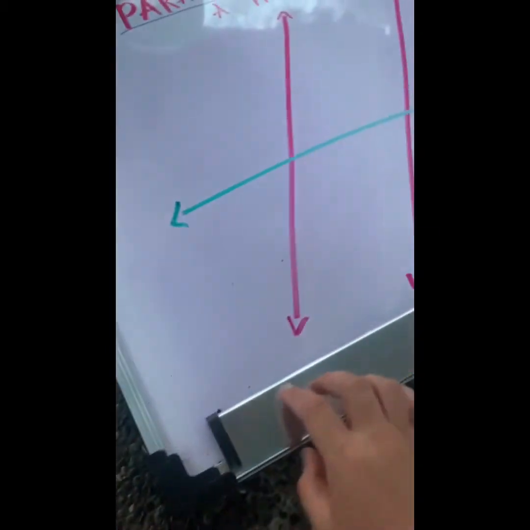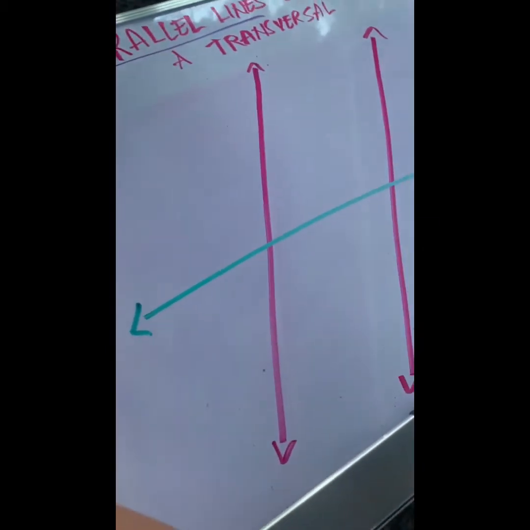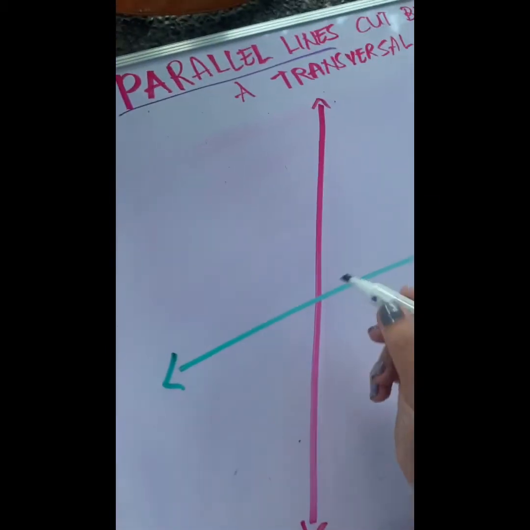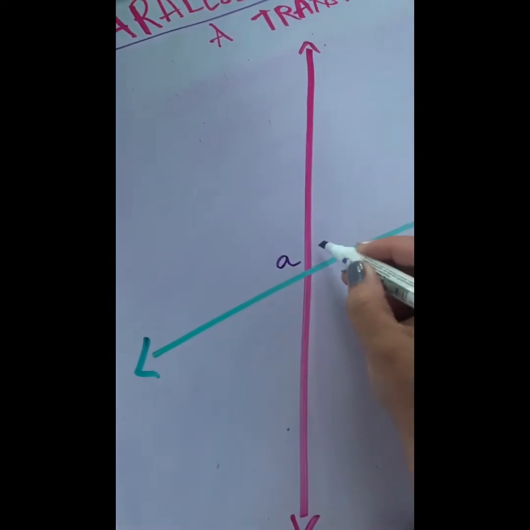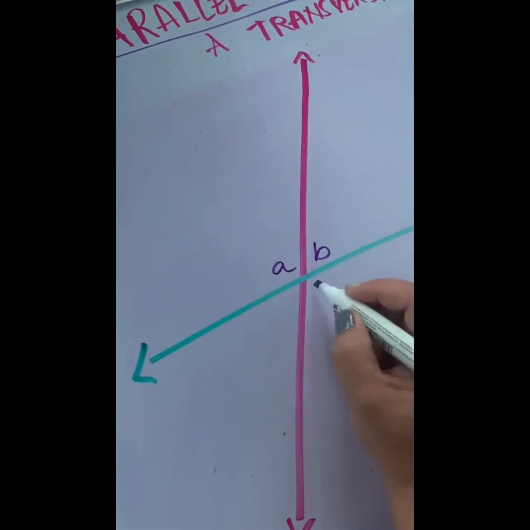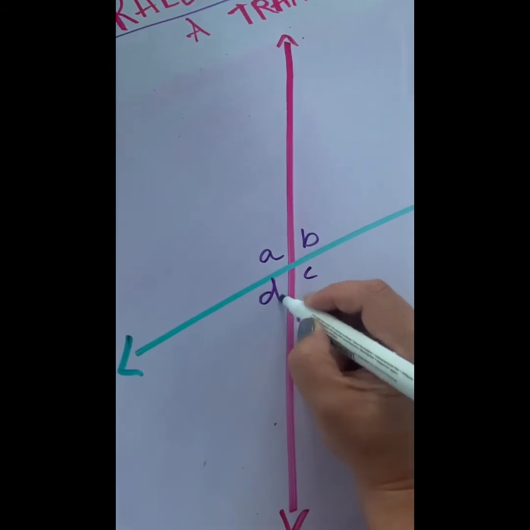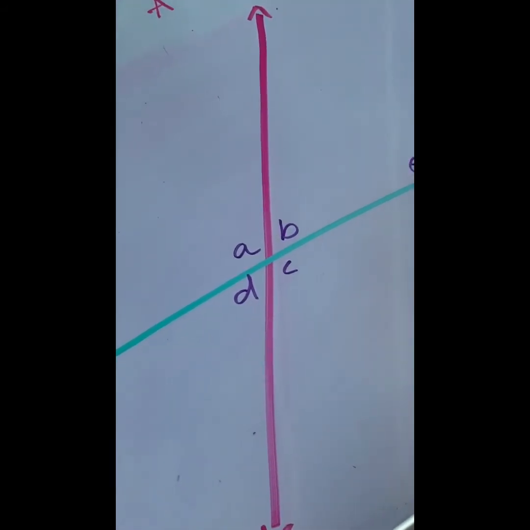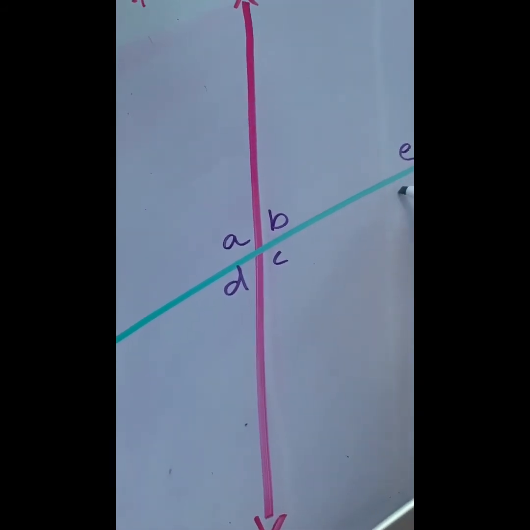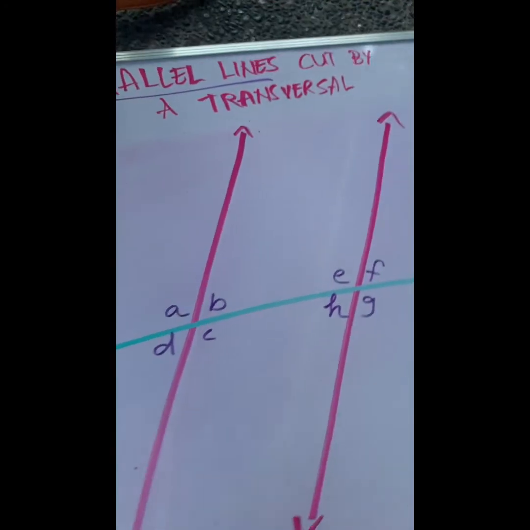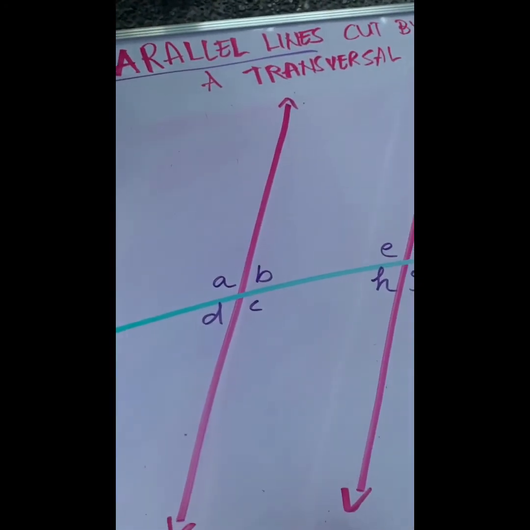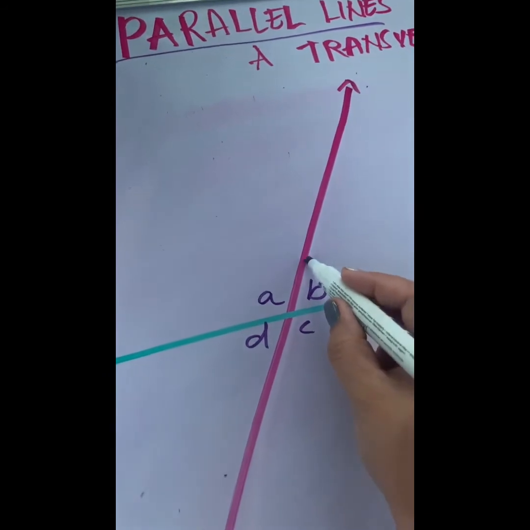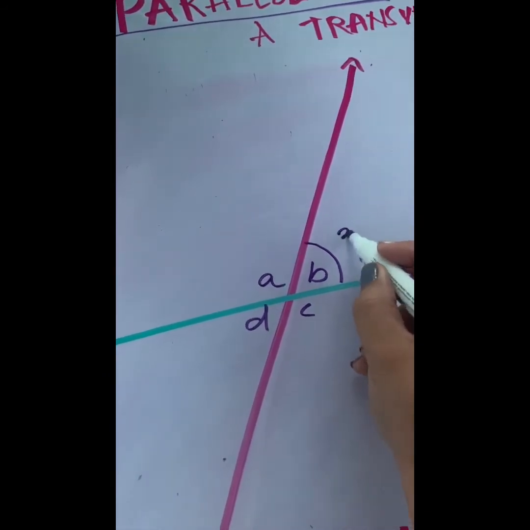I was trying to look for orange and yellow. Okay, so I will have angle A, angle B, angle C, angle D, angle E, F, G, and H. Okay, now I would like this to be 38 degrees.